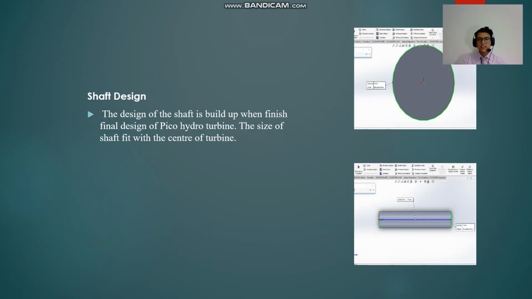Okay, for the shaft design. The design of the shaft is built after I finish the final design of the Pico hydro turbine. The size of the shaft must fit with the center of the turbine.